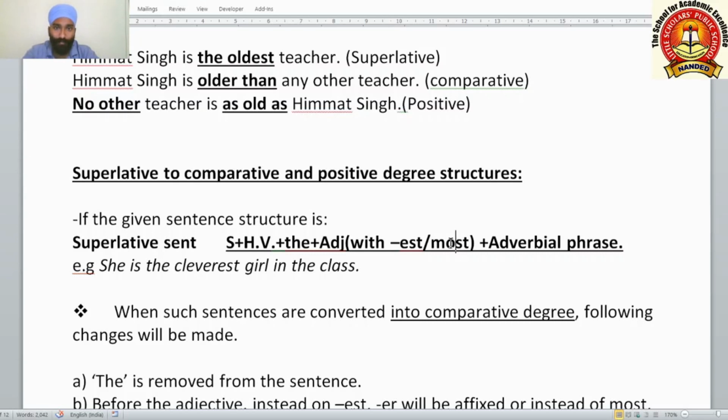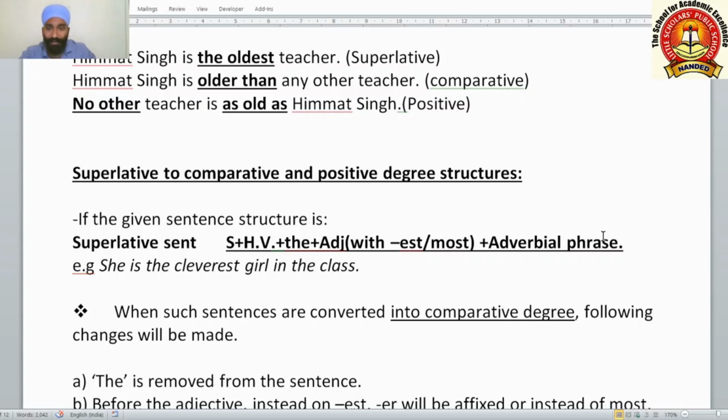Old has only one syllable, which is why we applied est here. This is a deeper topic, so from the adjectives I have given you, you will get the idea. If a long adjective is there, like interested, we apply most. If a short adjective is there, we apply the est form directly, such as oldest.